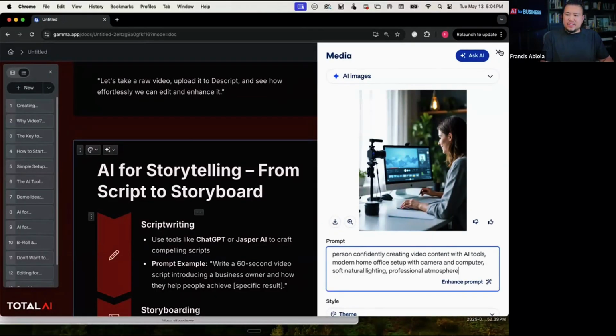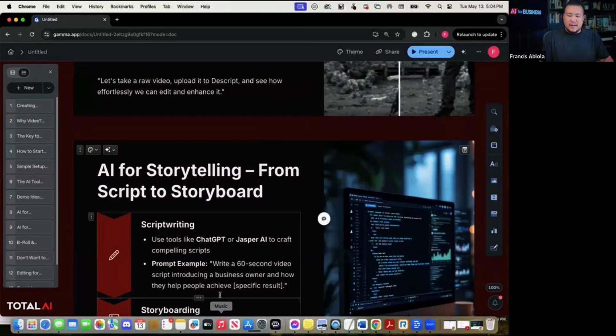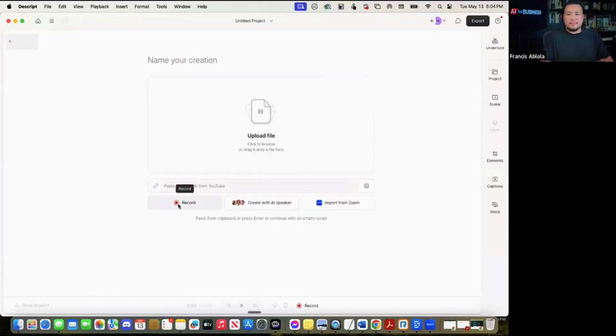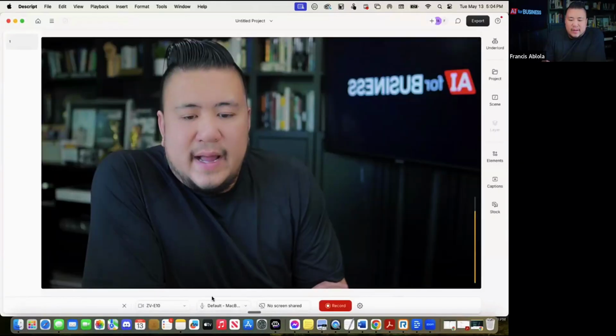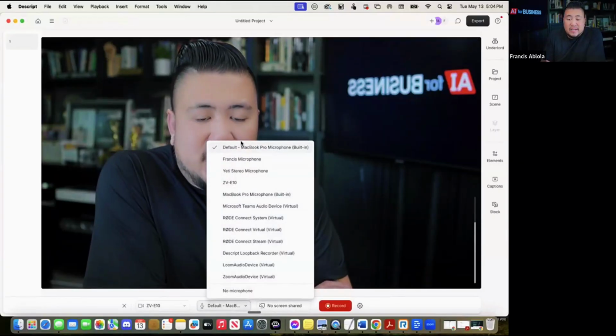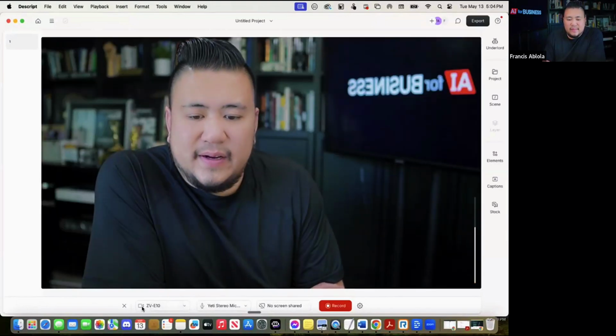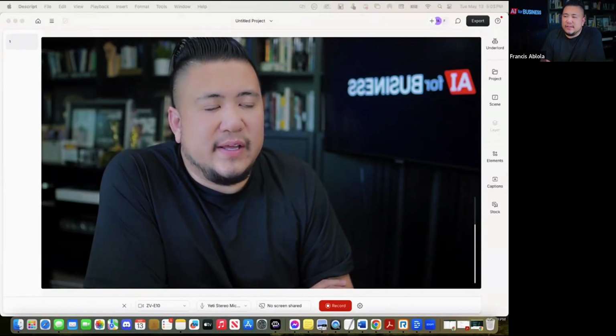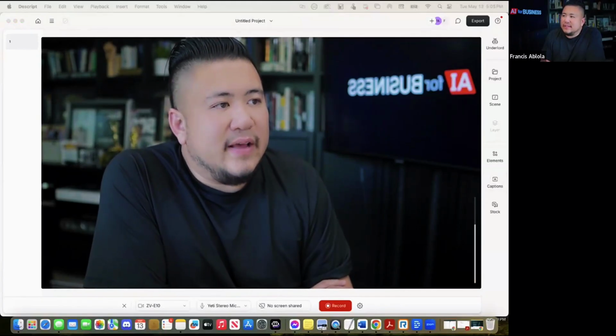I'm opening up Descript on this screen, and we're going to go to New Project, New Video Project, and Record Video. All right, so it's going to open up this camera. I already have it set for my default microphone, or it's not set for my default microphone, so I'm choosing my Yeti microphone, and if I had another camera on there, my EZ-V10. This is the exact process I use to create videos for us. I use AI to create the scripts. I use the script to record.